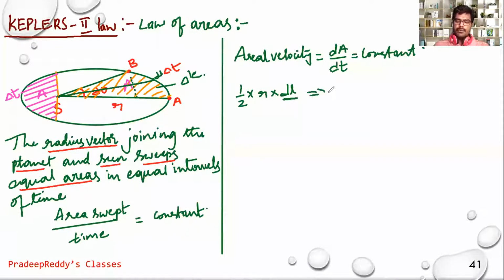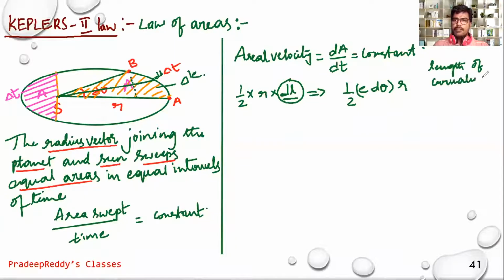So this gives you half into r into dl. r is the radius vector. No, I'm sorry, this dl, r remains as it is. This dl is equal to the length of the curve, right? Length of curvature is equal to radius into angle swept, is it not? So therefore, wherever dl is there, I am replacing it with r into d theta.